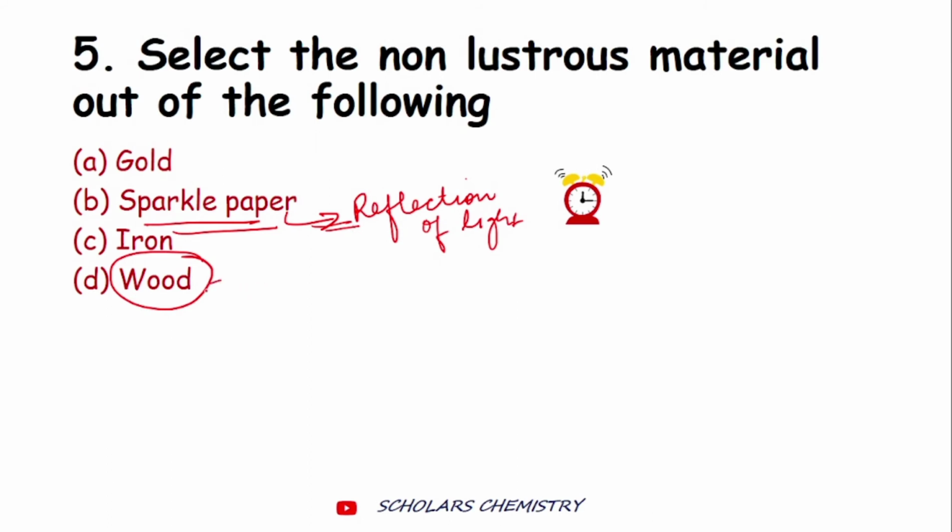And wood, you clearly know that wood is a non-lustrous material. Gold is lustrous and iron is lustrous. So if you have put option D, it is correct. If option B you have marked, it is also correct, because sparkle paper is not lustrous. It is generally due to the reflection of light. Alright, let's move to the next question.